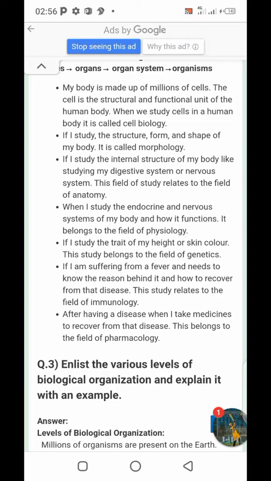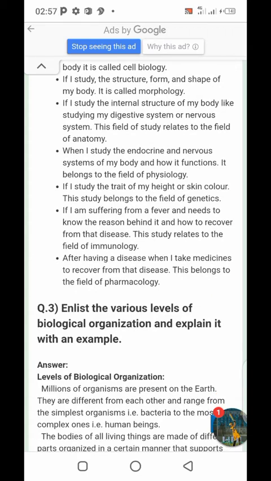If I study the traits, meaning characters like my height or skin color, this study belongs to the field of genetics. Genetics is one of the most important fields. The study of genes is basically called genetics. We will have a detailed class on this. Just in this video I'm going to talk generally, to remember the answers of the questions which are related to the exercise.